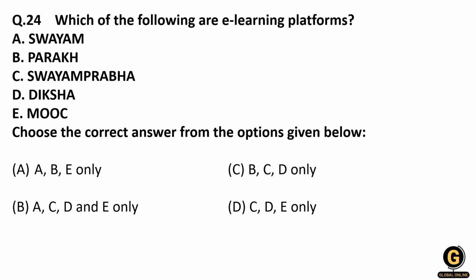Questions. First question: which of the following are e-learning platforms? They have given us five options, and asked which are the e-learning platforms. So obviously some options are not e-learning platforms. Going by the elimination method, we are all aware that SWAYAM and SWAYAM Prabha are popular initiatives of the Government of India. So A and C are e-learning platforms. You just have to see which option has A and C. So you can directly say that B is the correct answer here. You don't need to do so much head scratching.